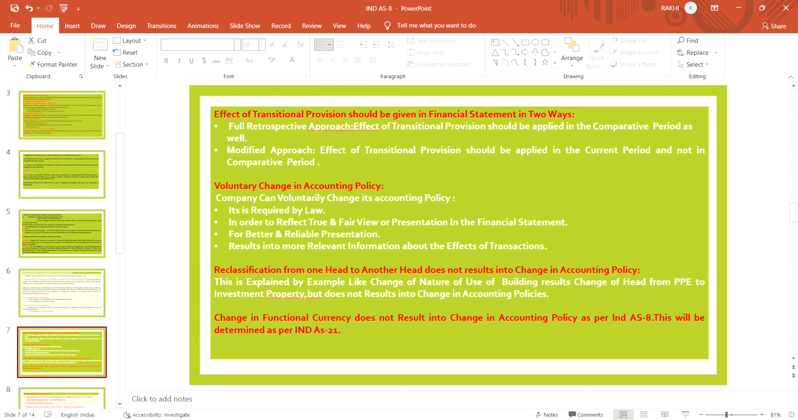That change in the nature of the use of the building results in a change in head, from PPE to investment property. So that change does not result in a change in accounting policy. If there is a change in functional currency, that also does not result in a change in accounting policy. This will be determined as per Ind AS 21.